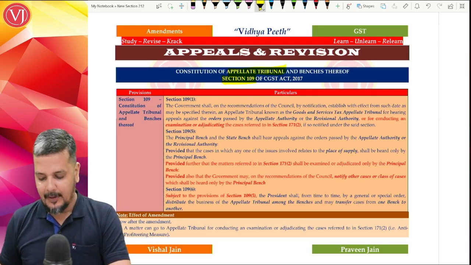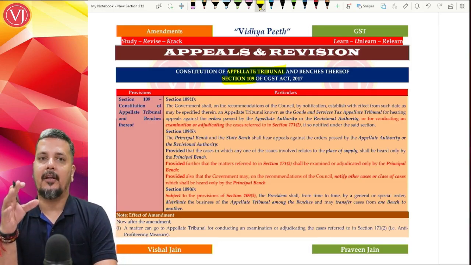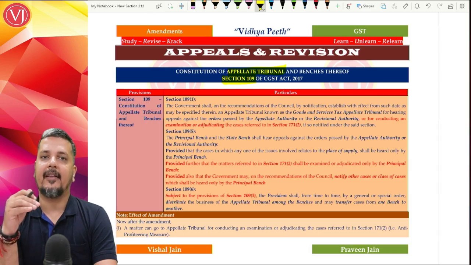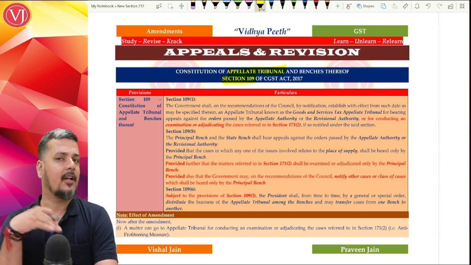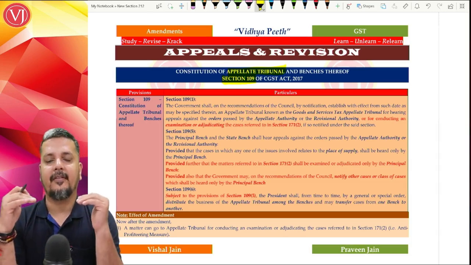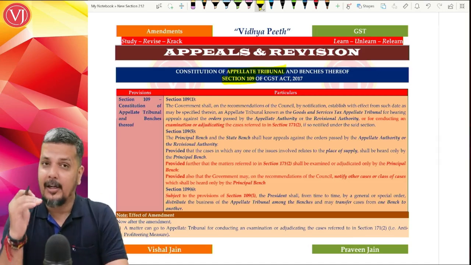Now, what is the amendment which has come? Previously, your appellate tribunal could handle the cases which have come from the appellate authority or revisional authority. So when cases are coming up from the appellate authority or revisional authority, the appellate tribunal will take up the cases.